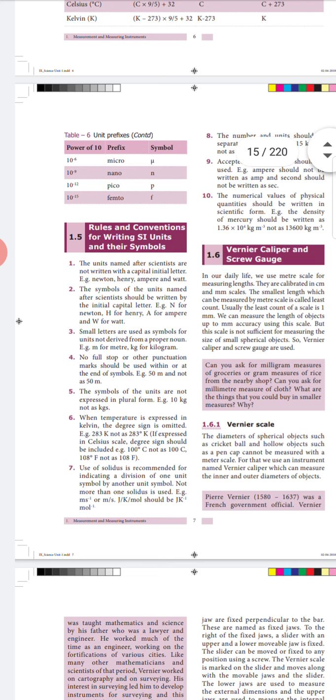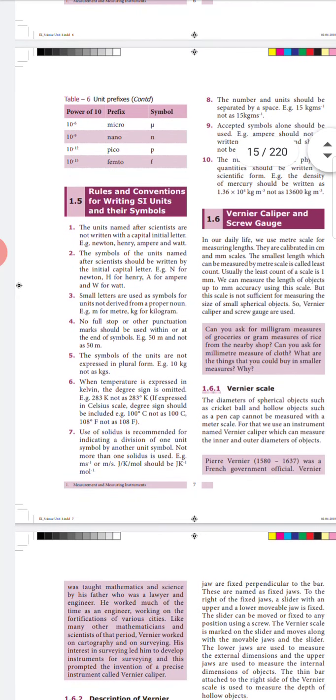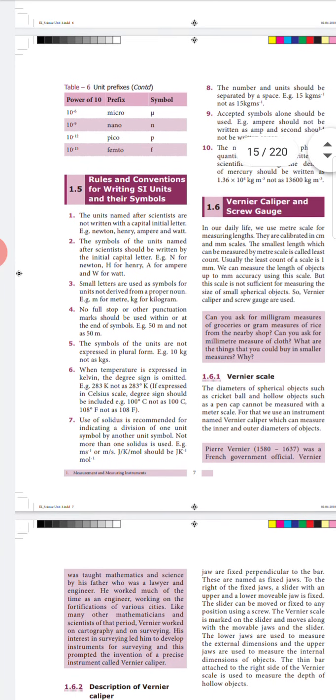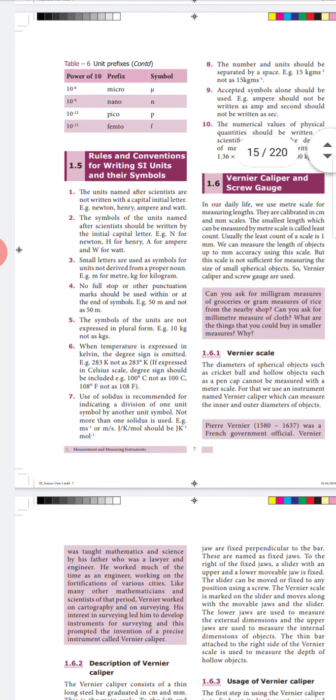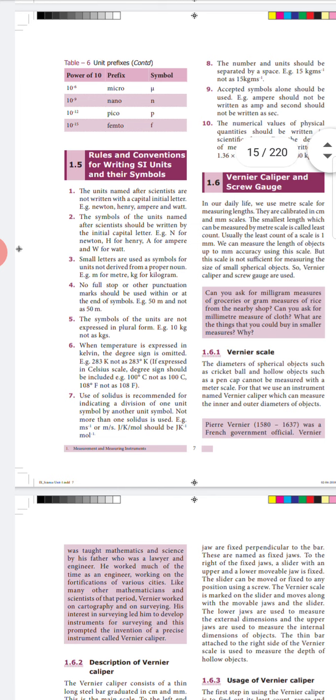And the fifth point, symbols and units should not be expressed in plural form. And the sixth point is about temperature. The temperature will be expressed in Kelvin. When you express the temperature in Kelvin, you should not use the degree sign. But of course, if you mention it in Celsius or Fahrenheit, you can use the degree sign.